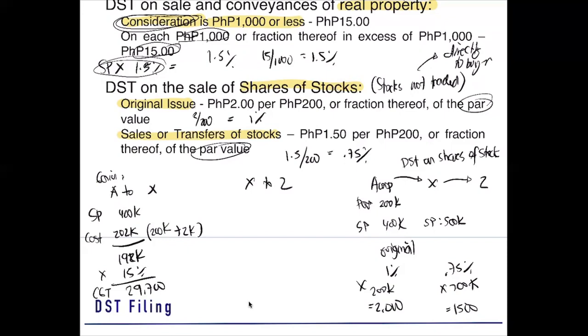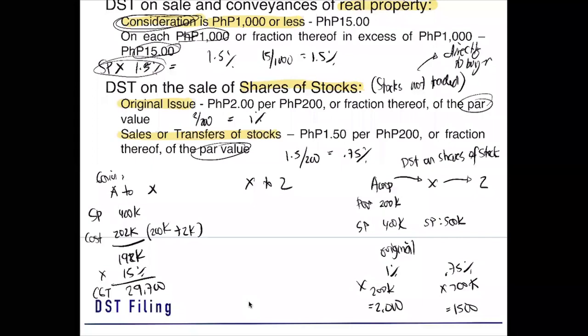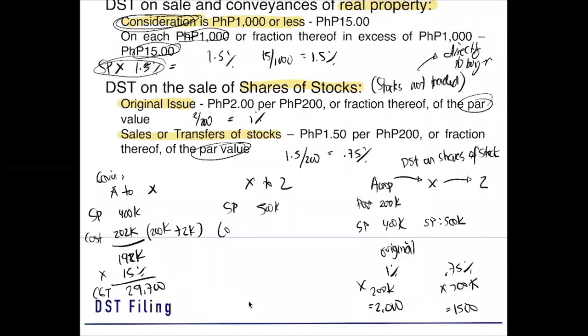How about the CGT of X to Z? We get first the selling price of X to Z, that is 500,000. So what is the cost of X? The cost of X is the purchase price from A. So magkano ba binenta ni A kay X yan? 400,000. So yun yung cost ni X, plus the DST of 1.5. Kasi ang DST ni X to Z ay 1.5, isasama yan sa cost natin. So this is 401,500.